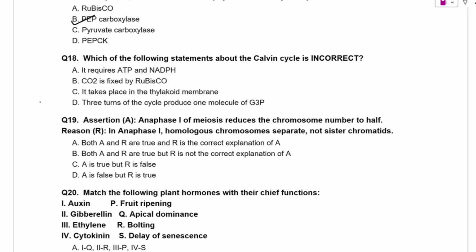Question number 18 is, which of the following statement about the Calvin cycle is incorrect? So first statement is, it requires ATP and NADPH. It is true. CO2 is fixed by Rubisco. Yes. It takes place in the thylakoid membrane. So this statement is wrong because we know that the Calvin cycle takes place in the stroma of the chloroplast and not in the thylakoid membrane.